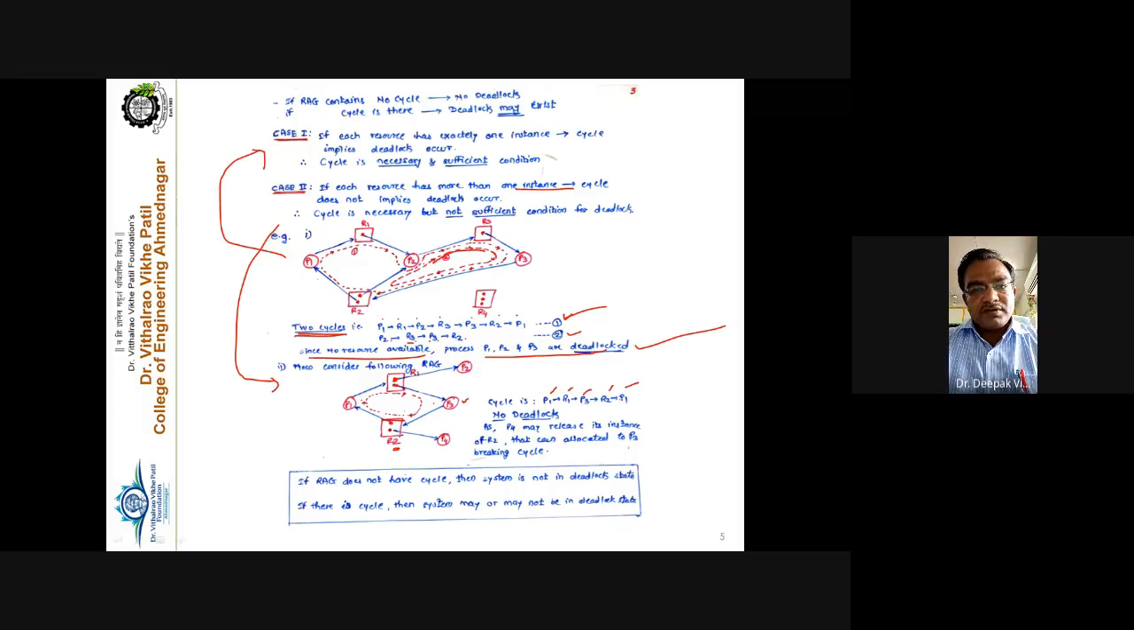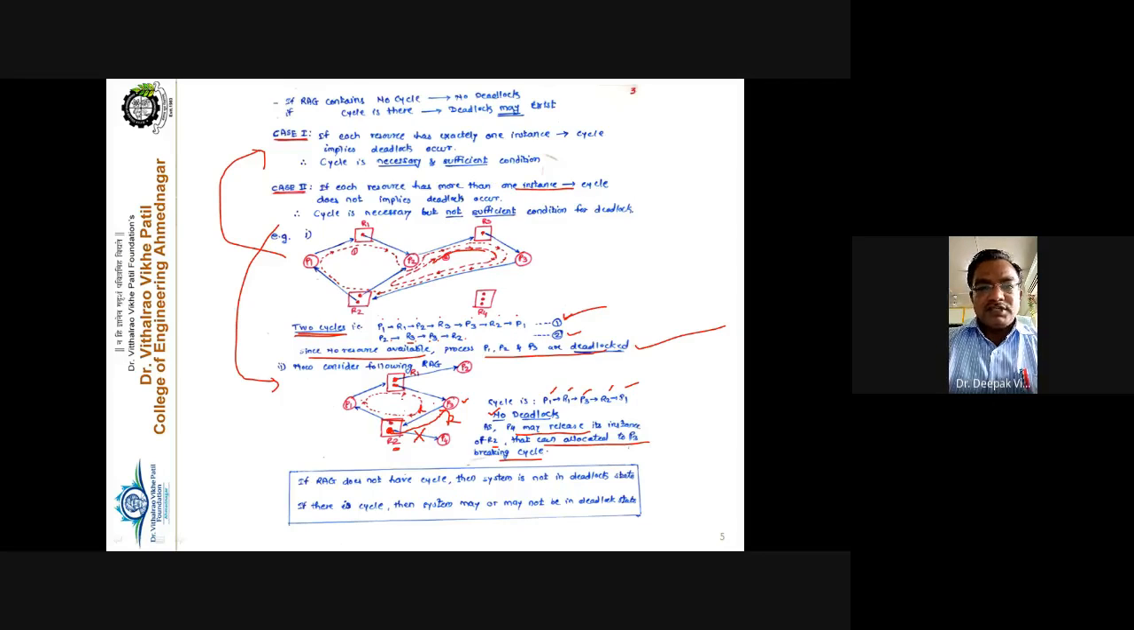But still, the cycle is necessary, but it is not sufficient. Why? There is no deadlock. Why is there no deadlock? As P4 may release its instance of R2, that can be allocated to process P3, breaking the cycle. This particular edge you can break here. Once this instance gets free, see carefully, this initial request edge now gets converted into the allocation edge, and that automatically breaks your cycle, and as there is no cycle, there is no deadlock in the system.